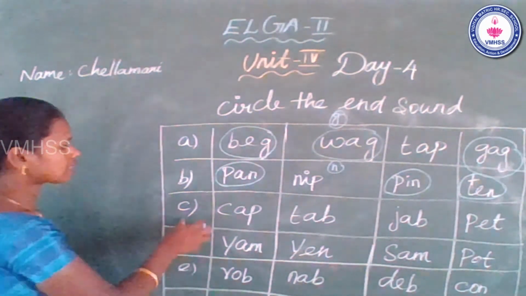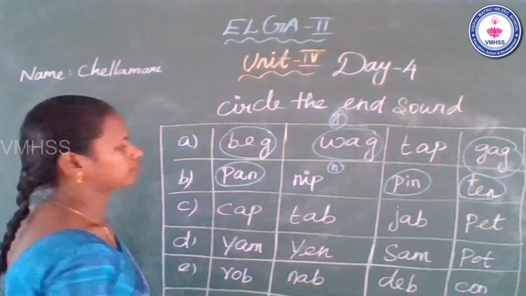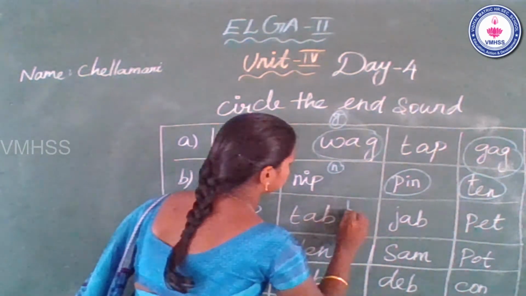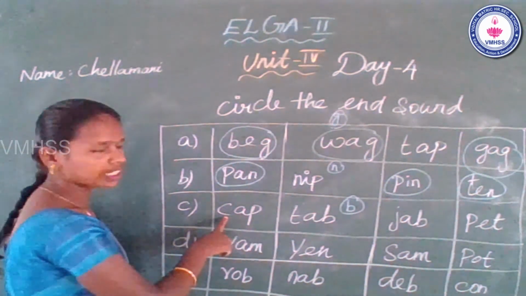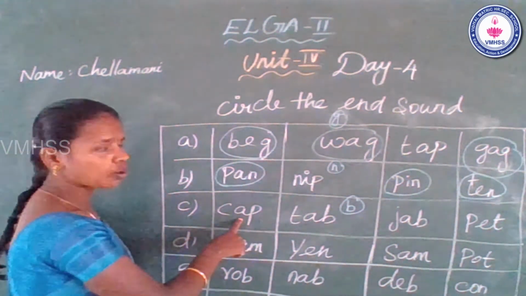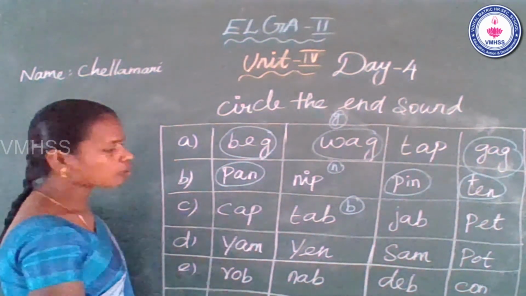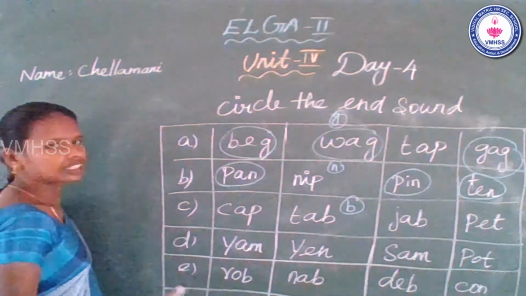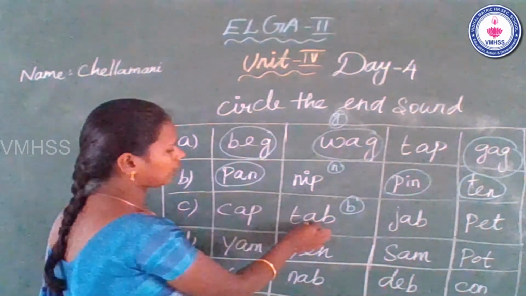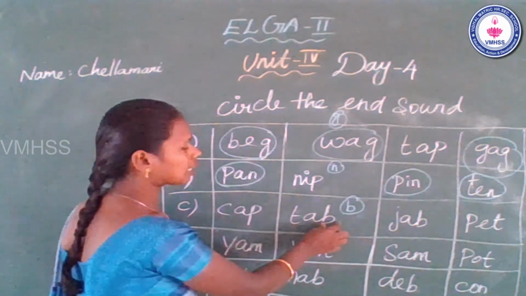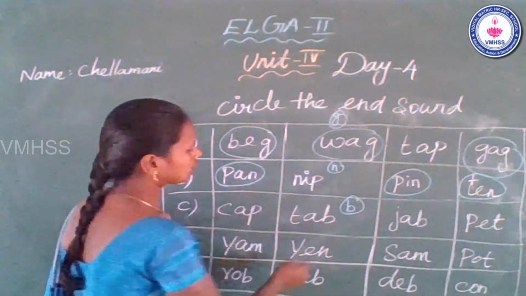Okay. Now go to the C one. The N sound B. Okay. See the first one. The beginning sound K, middle sound A, N sound P. This word doesn't have N sound B. So don't circle it. See the second word. The beginning sound T, middle sound A, N sound B. This word has N sound B. So you can circle it.